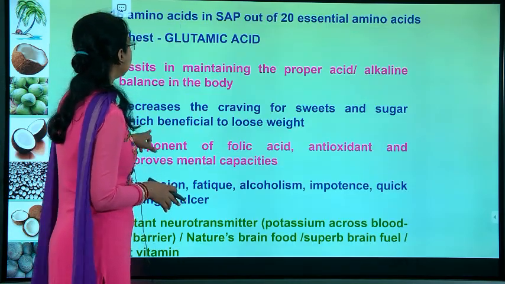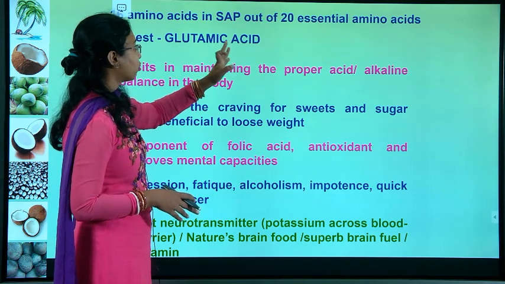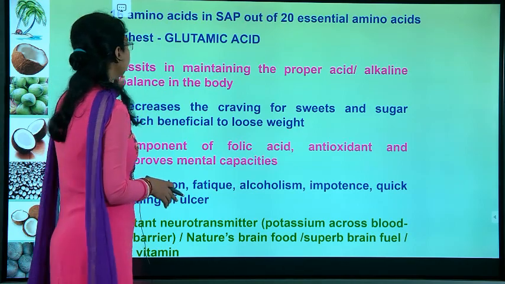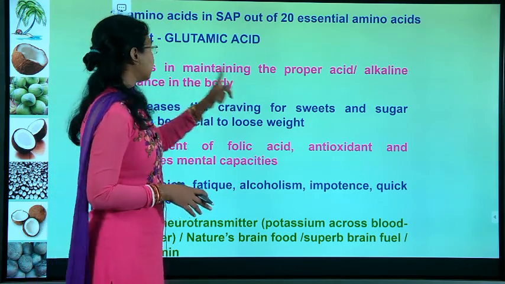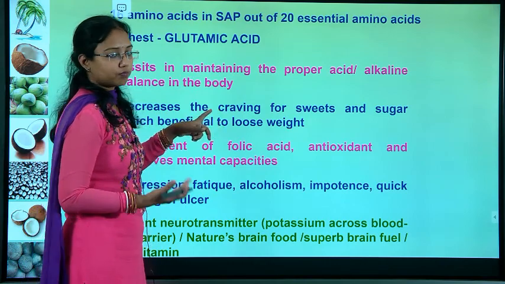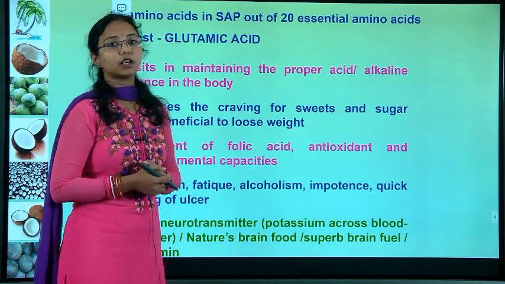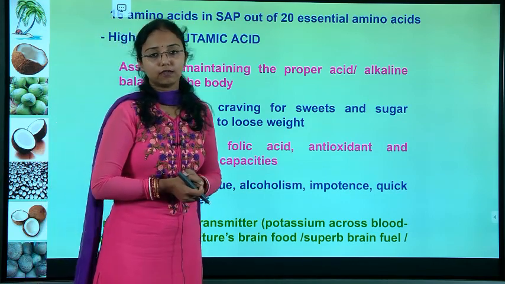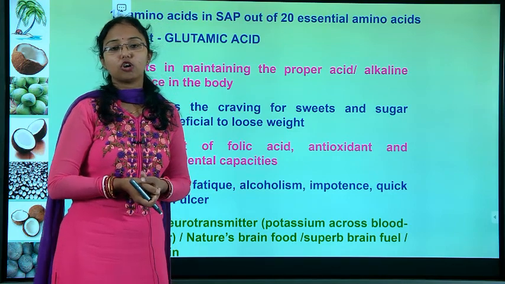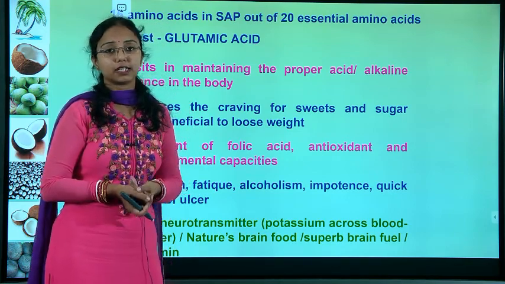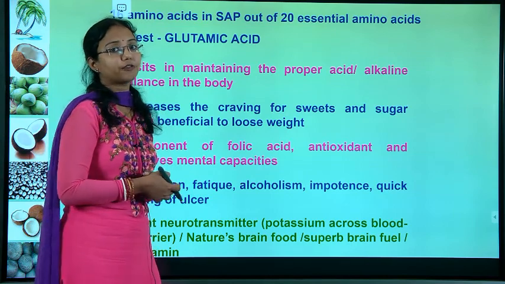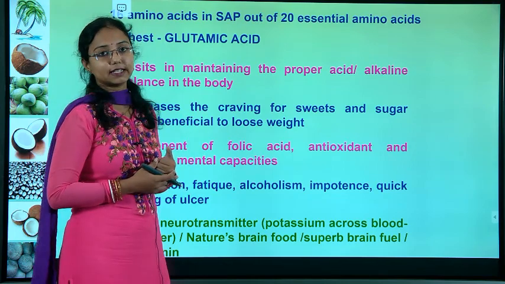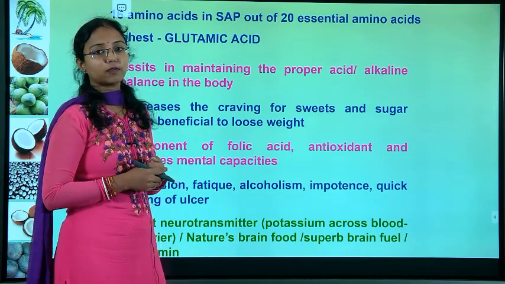Okay. Next, there are 16 amino acids in the sap out of 20 essential amino acids. The highest is glutamic acid. I already told you, it assists in maintaining the proper acid and alkalinity balance in the body. Sometimes, instead of ORS, the doctor suggests taking coconut water when you are weak, when you are sick, or in the hot summer days, because of the mineral content and the acid and alkali balance inside the body. That's why coconut water is healthy.